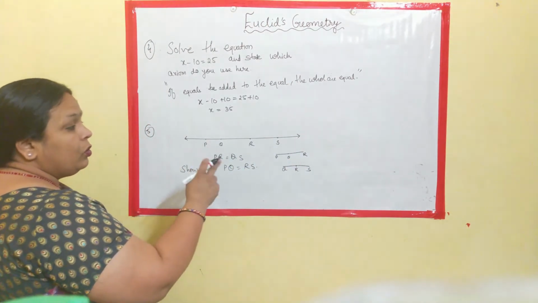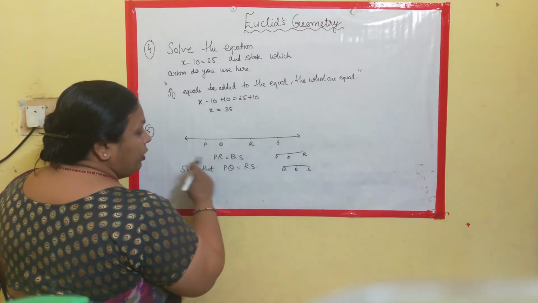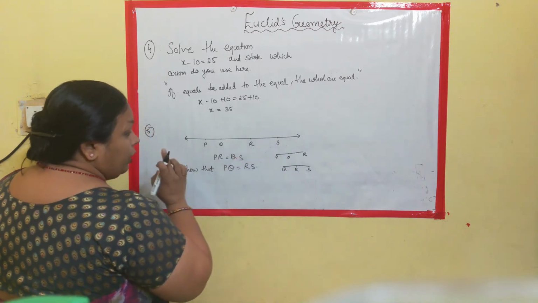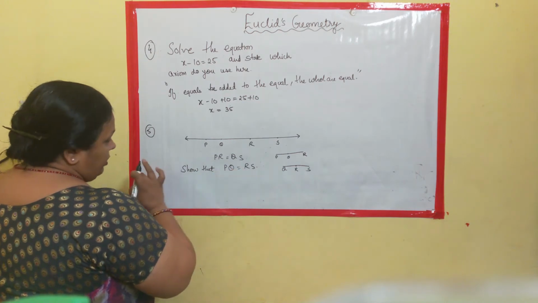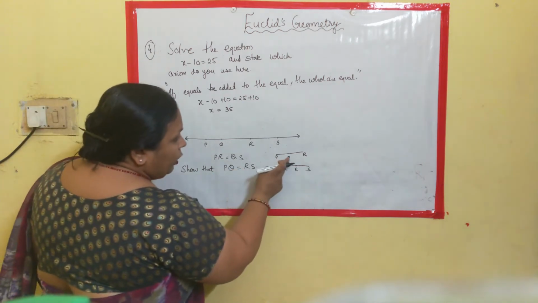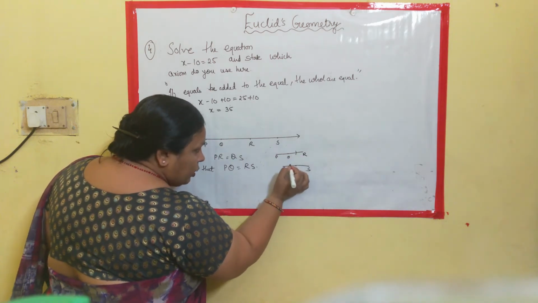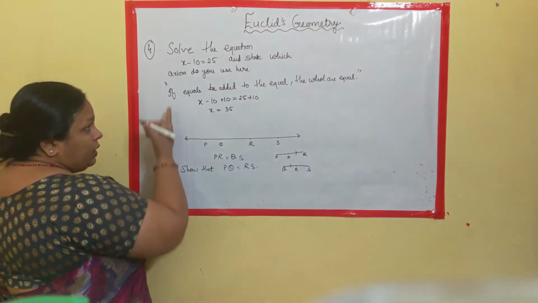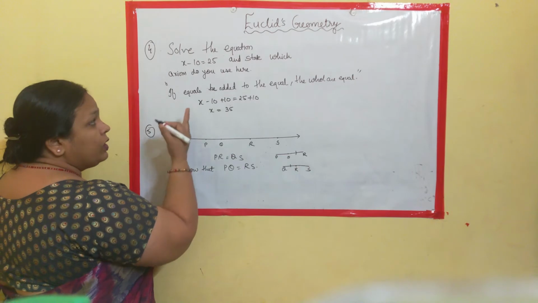What we need to prove is PQ is equal to RS. Clear? So what is the common? Common is QR.